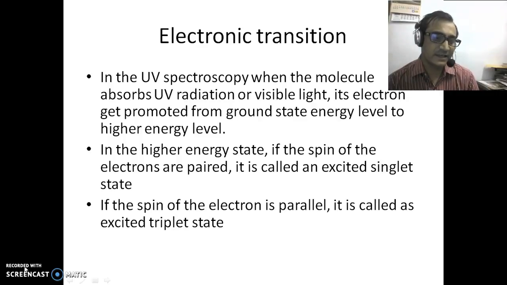Basically, the excited triplet state is more stable, since in space both the electrons which are in an excited state cannot come very near, so repulsion is very less, so they are more stable.